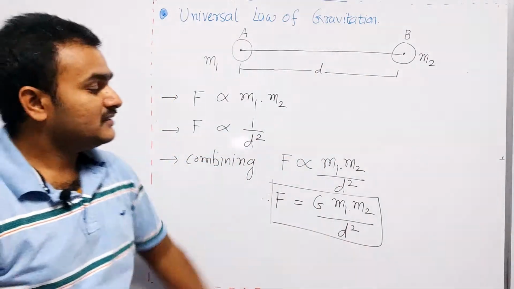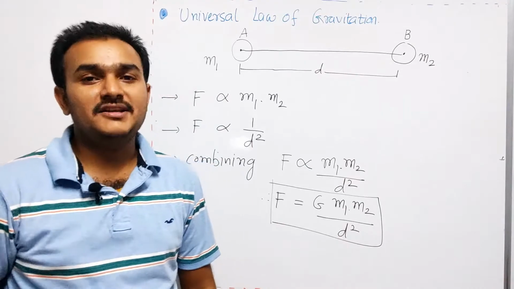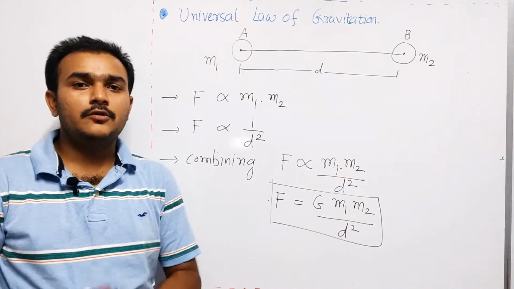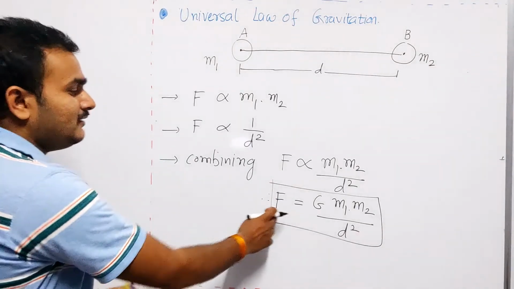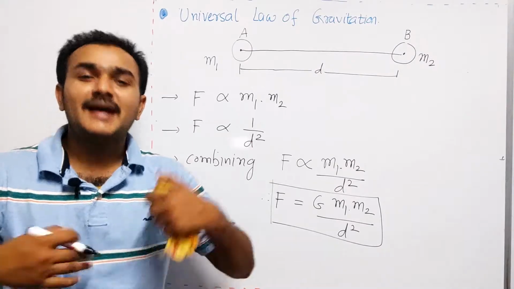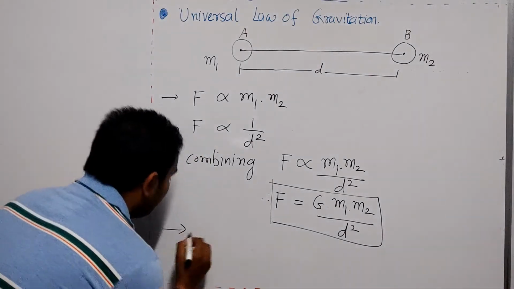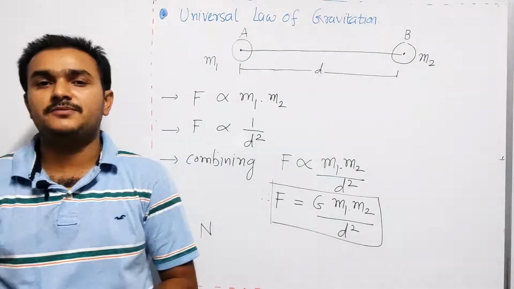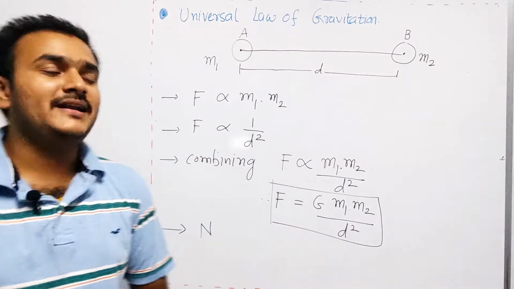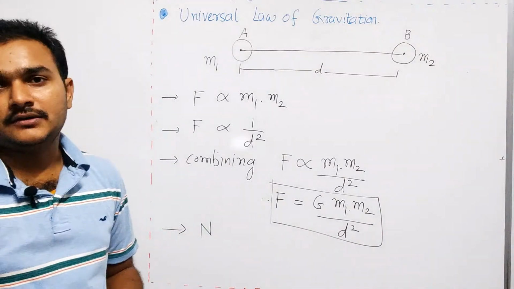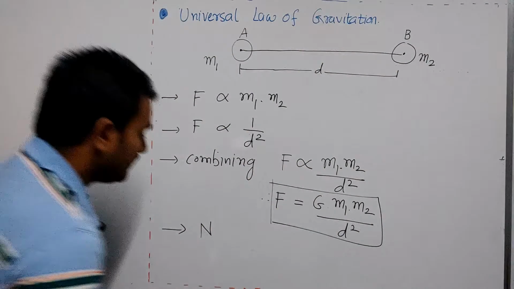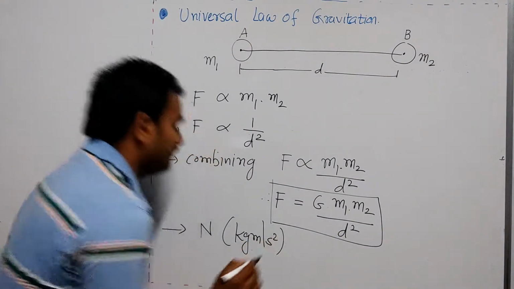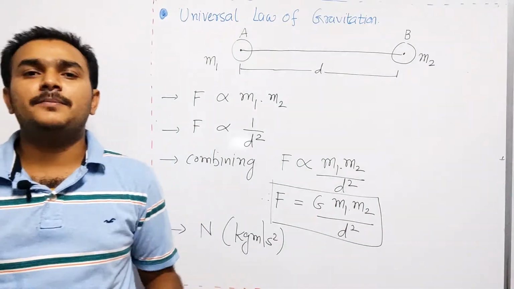Okay, so where G is the universal gravitational constant. This is the mathematical statement of the universal law of gravitation. As you know, gravitational force is one kind of force, so it is measured in Newton. The gravitational force between two bodies is always measured in Newton. So its SI unit is Newton, or sometimes it is also called kilogram meter per second square. Newton is the kilogram meter per second square.